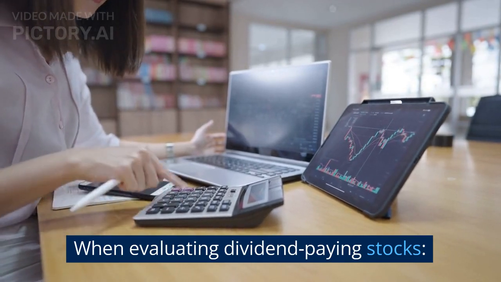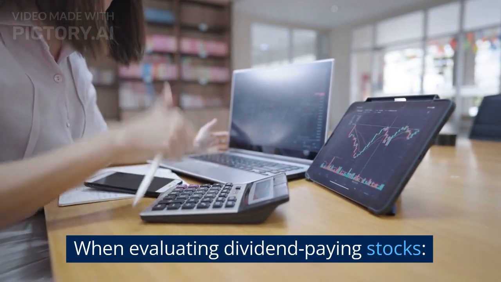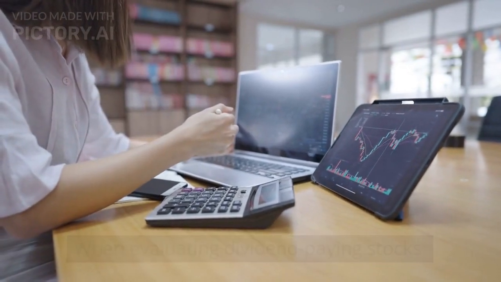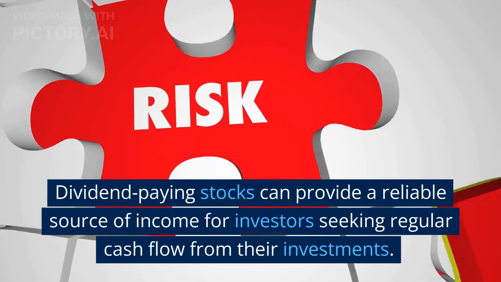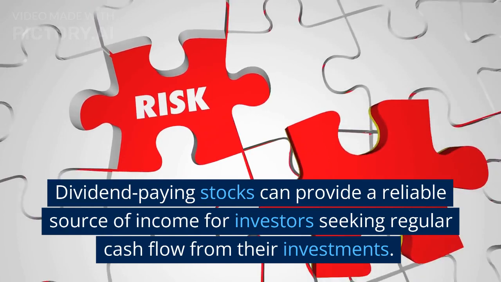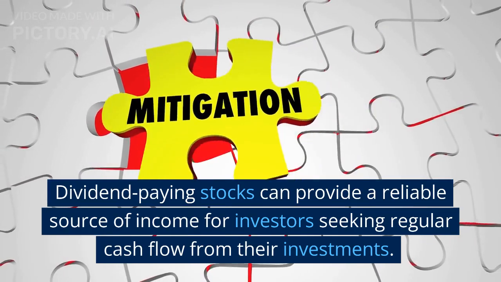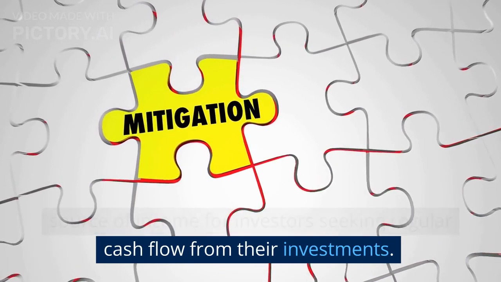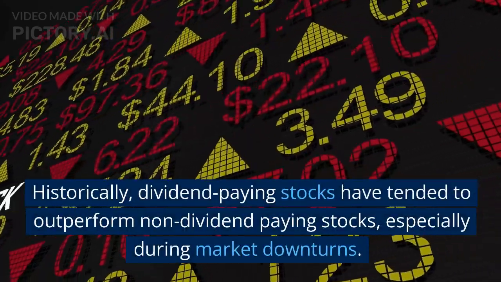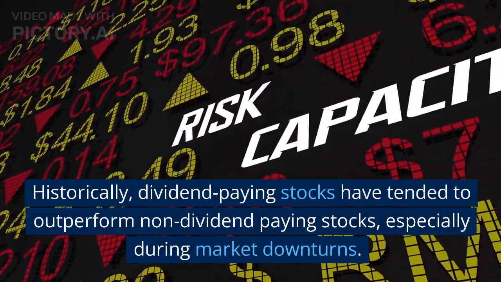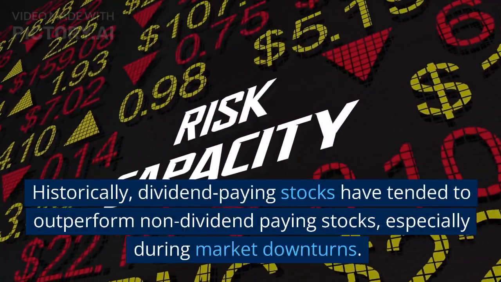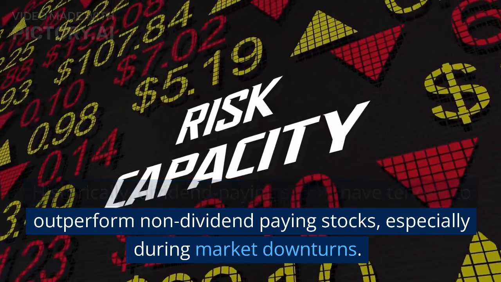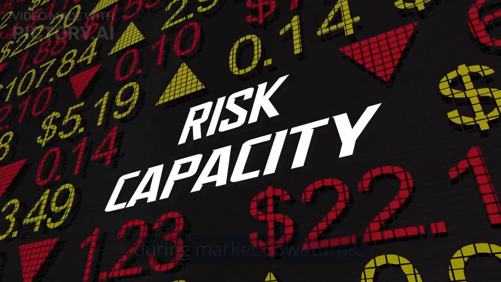Evaluating dividend-paying stocks is very important during the selection of stocks. Dividend-paying stocks can provide a reliable source of income for investors seeking regular cash flow from their investments. Historically, dividend-paying stocks have tended to outperform non-dividend-paying stocks, especially during market downturns.